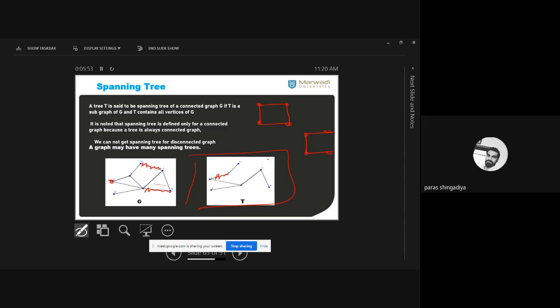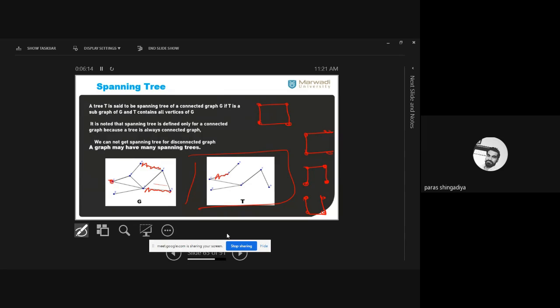ये एक spanning tree हुई. ठीक है, of this 4 vertices with 4 edges graph. In place of that I can create this spanning tree also. ये भी spanning tree आप consider कर सकते हो. ठीक है, I remove these below edges. Clear? Otherwise, in place of that, you can consider this spanning tree. That is also one spanning tree of this graph.